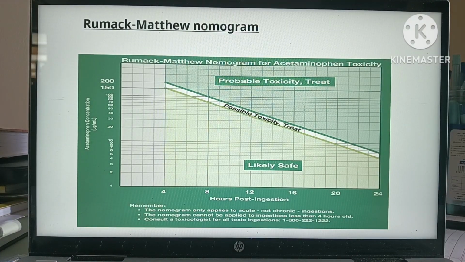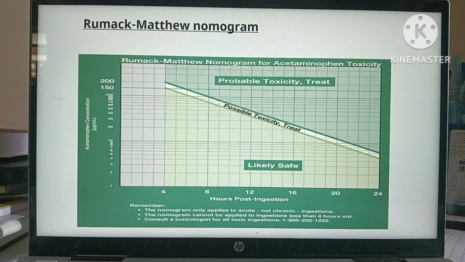Then this is the Rumack-Matthew nomogram. This nomogram gives an idea about the degree of toxicity because of paracetamol. On the x-axis we have hours post ingestion, and on the y-axis we have acetaminophen concentration. You can see a diagonal line. If the acetaminophen concentration at 4 hours, 8 hours, 12 hours, 16 hours, 20 hours, or 24 hours after ingestion is beyond this treatment line, that is a sign of probable toxicity.